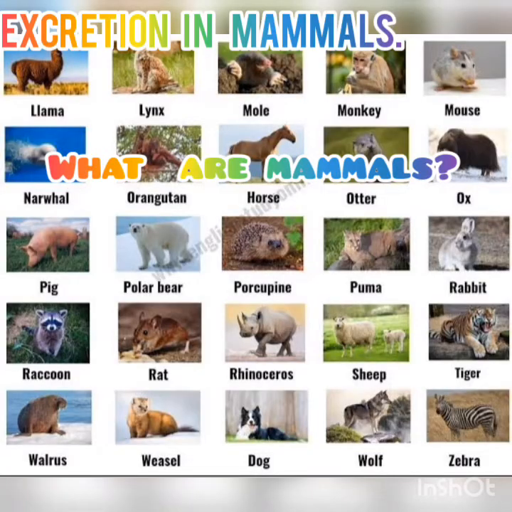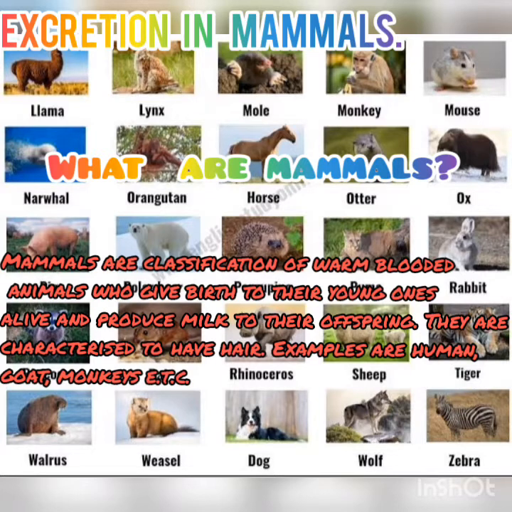And this leads us to our next subtopic, which is excretion in mammals. But before we go into this, what are mammals? Mammals are a classification of warm-blooded animals who give birth to their young ones alive and produce milk for their offspring. Examples of mammals include humans, goats, monkeys, weasels, dogs, wolves, zebras, and so on and so forth, which you can see on our screen.